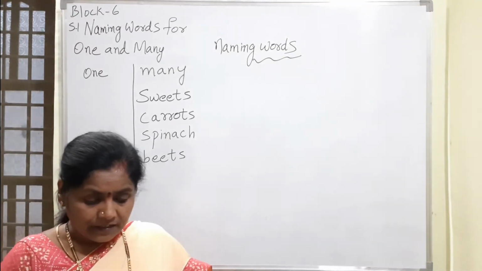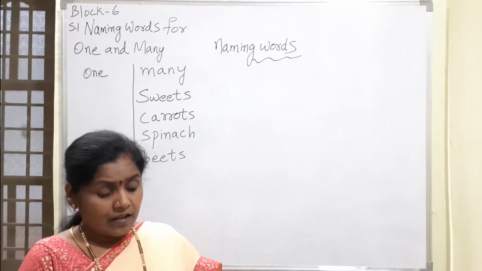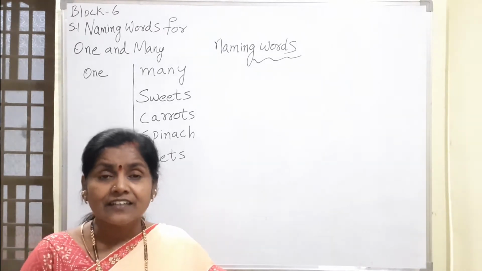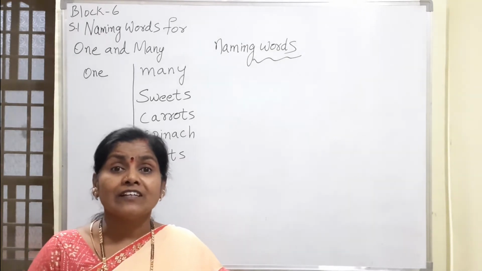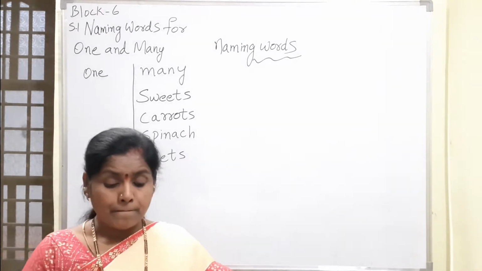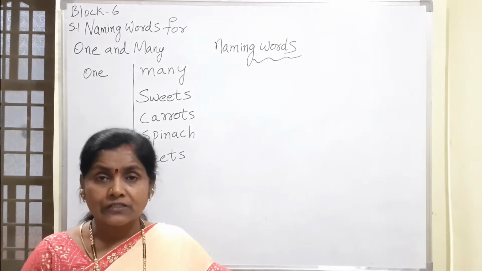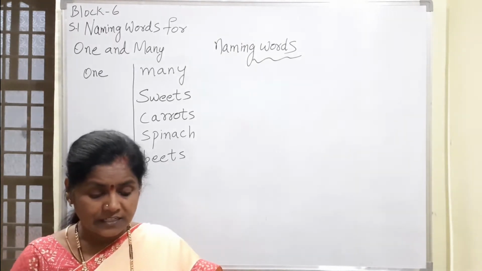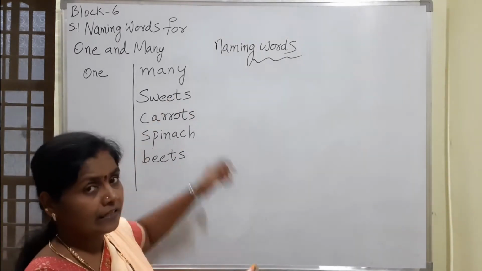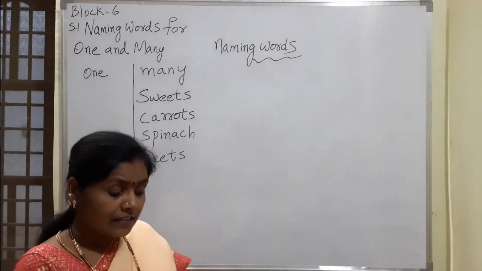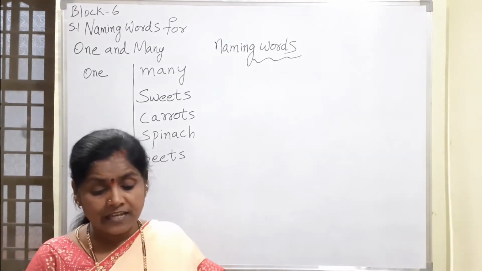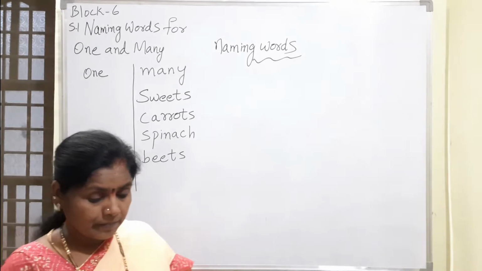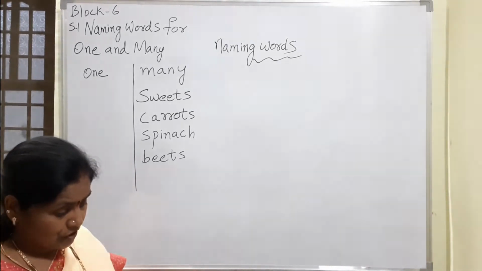In the same manner, next line. He eats sweets for breakfast and lunch. Munch, munch, munch. Do you find any naming word here? Already sweets is there. We have repeated here. And one more word is there. Is there any other word? Breakfast is there. Lunch is also there. You have to underline breakfast and lunch.